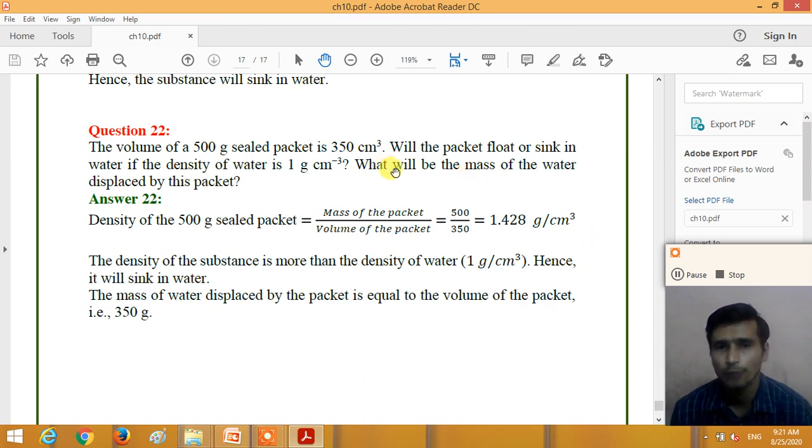Now what will be the mass of the water displaced by this packet? The mass of the water displaced by the packet is equal to the volume of the packet, and the volume of the packet is 350 centimeter cube. So the mass of the water displaced by the packet is 350 gram, and that is equal to the buoyant force exerted on the packet.